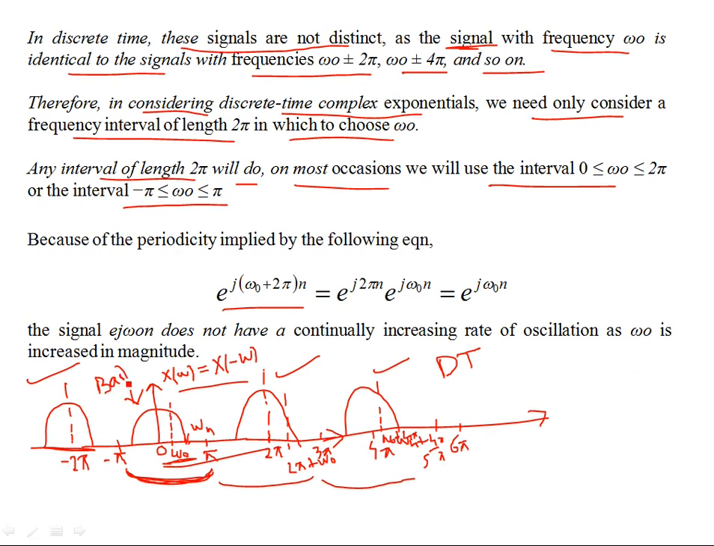So baseband is where the entire spectrum is contained, and after that, the frequencies are simply repeating at integral multiples of 2 pi. But you see, this is only valid for discrete time signals. This is the first difference between discrete time signals and continuous time signals: their frequencies are not distinct. You go on increasing omega naught, it doesn't mean that in time domain you are increasing the rate of oscillations. The signal e^(j omega naught n) does not have a continually increasing rate of oscillation as omega naught is increased in magnitude.